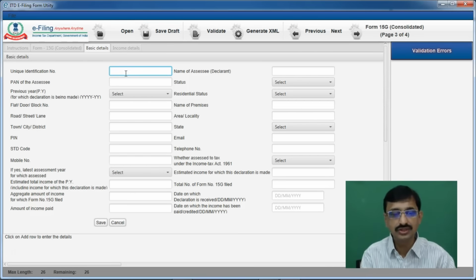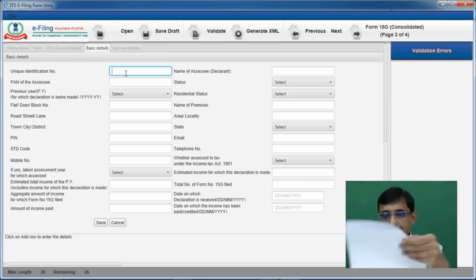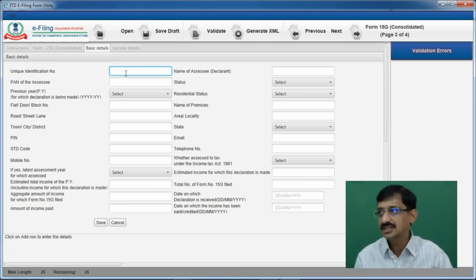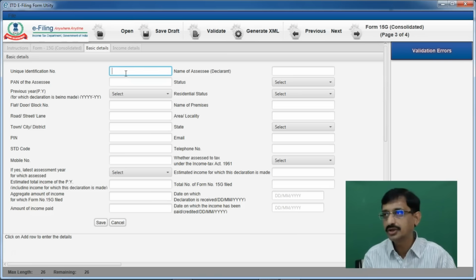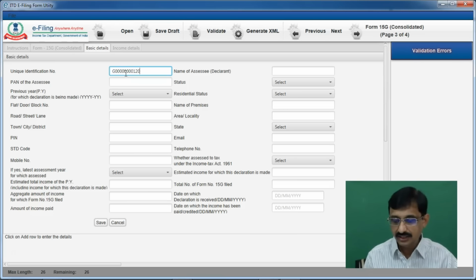Now first of all you have to give the unique identification number. This is the first declaration that is being received by the deductor, by this particular payer, for the quarter Q4 of 15-16. Thereby the unique identification number allotted to this particular payee is G1234567 thereafter 1, thereafter it is 2015-16 financial year, and thereafter the TAN number HYDA09839E.